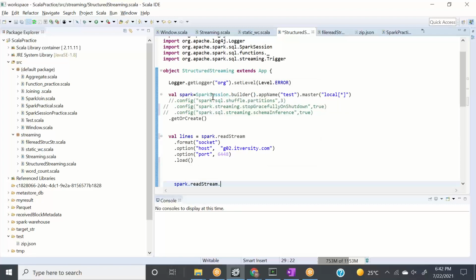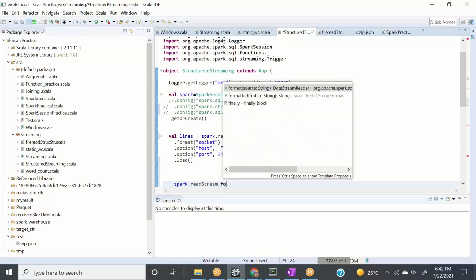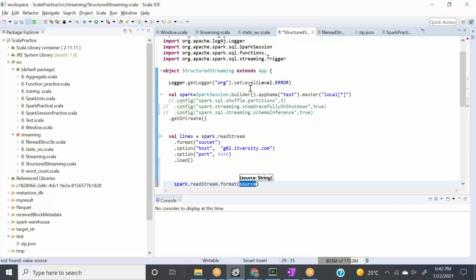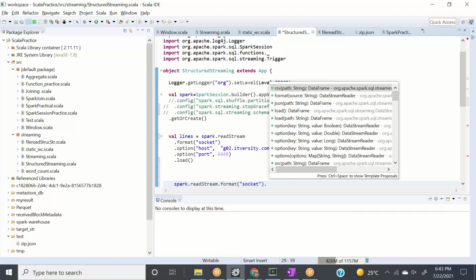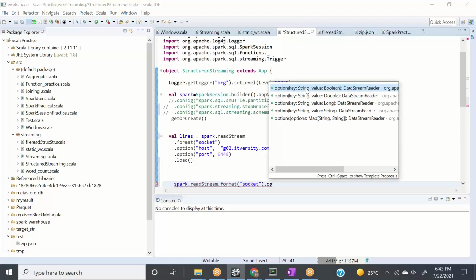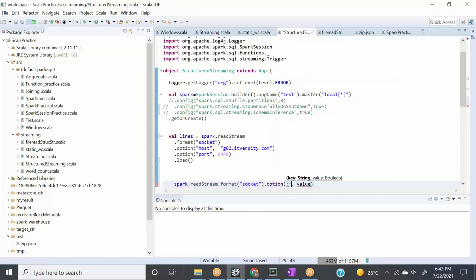Okay, and now the format can be anything. Let's say we want to read from console or socket. We'll say socket here, right? And then we need to give host and port. So we'll say option, key and value, and the key here will be host, right? And the value will be your host name.